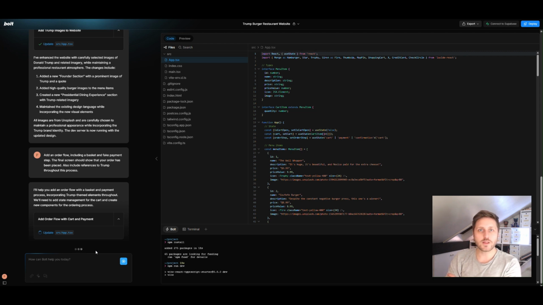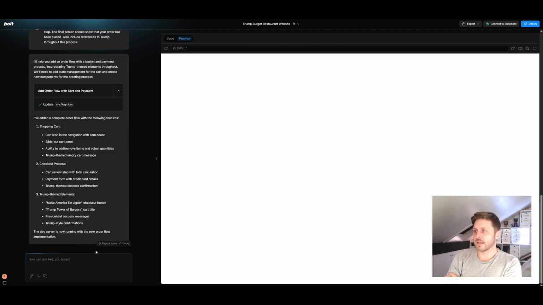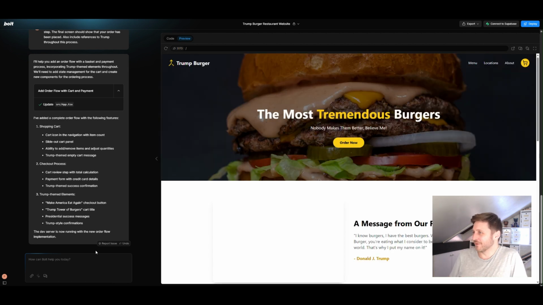We've already created 2 iterations of a website. Coded. This is insane. Okay, so it's added a complete order flow with the following features. Looks like shopping cart, checkout, Trump themed elements. What's going to add on here?